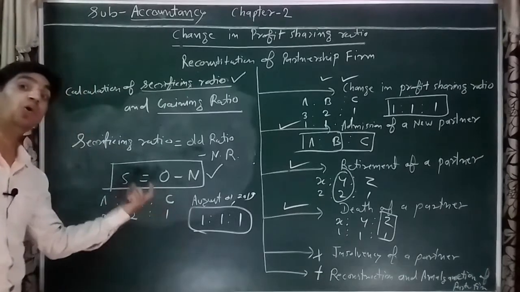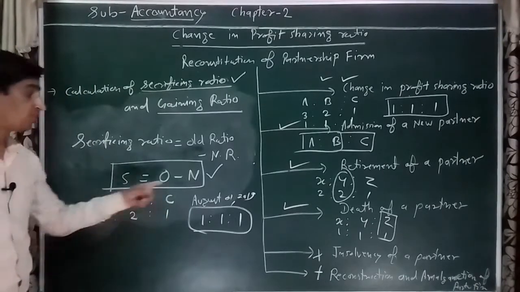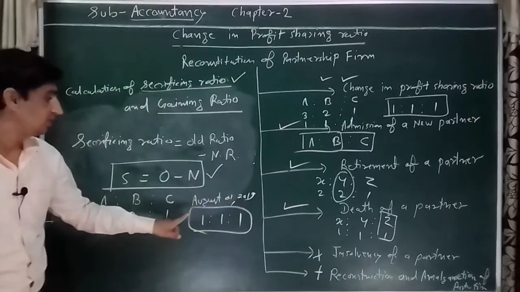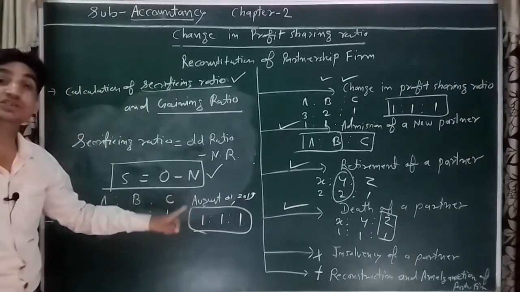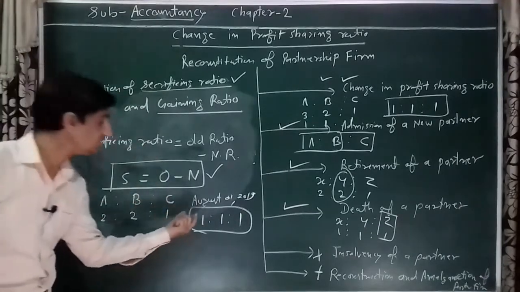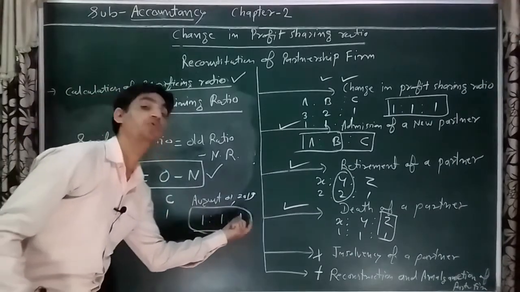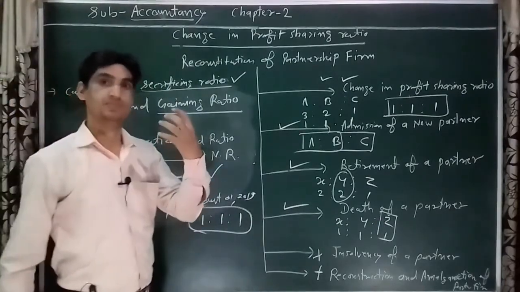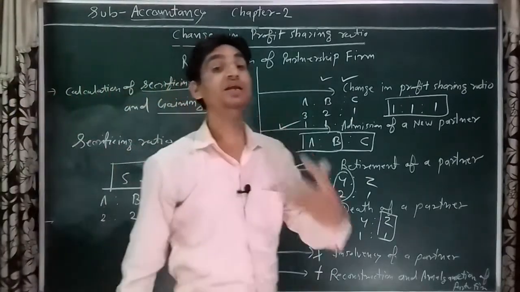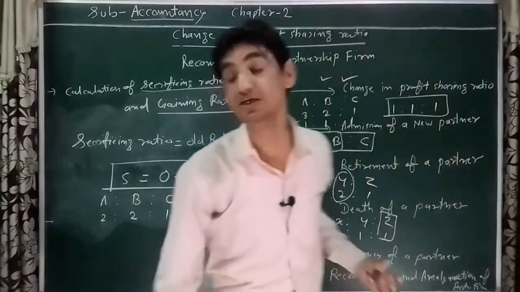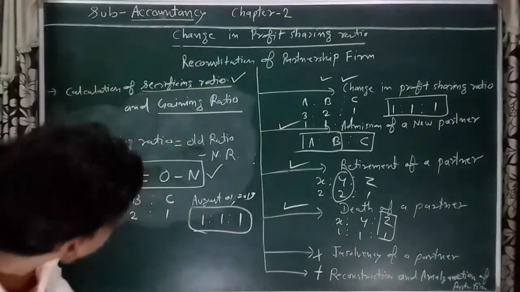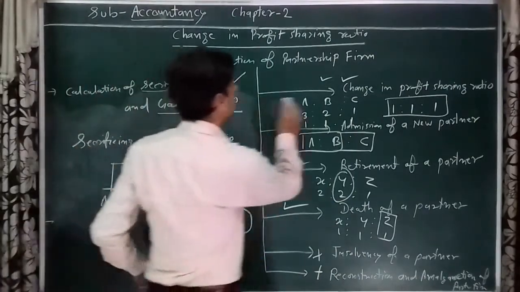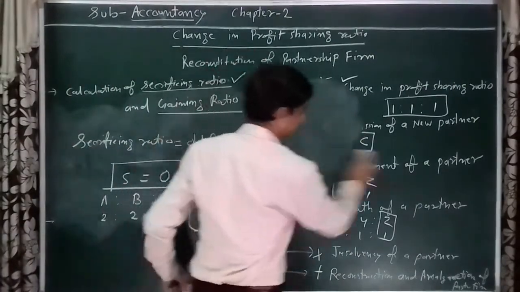That is their old profit sharing ratio. From August 1st, 2019, they decide to change their profit sharing ratio to 1:1:1, or equal. Calculate the gaining ratio and sacrificing ratio. So how is this ratio calculated here? Listen.